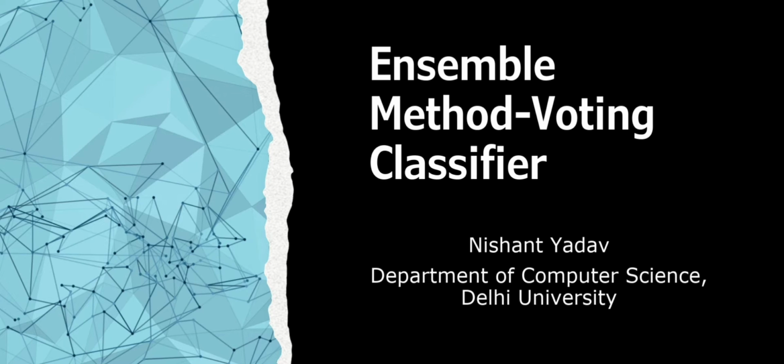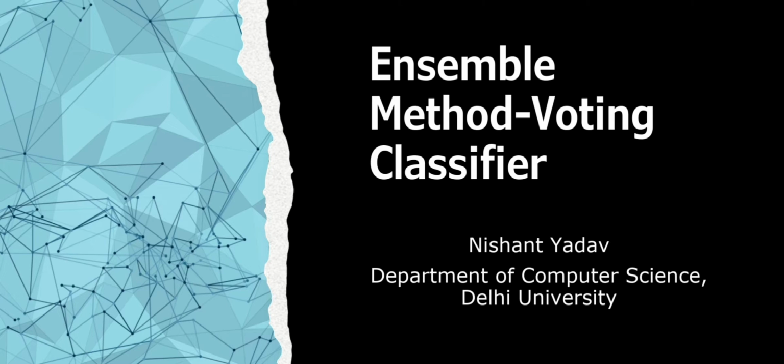Today we are going to talk about the ensemble methods voting classifier. As in real life situations, we want to have an opinion from some other person so that we can improve our judgment and performance regarding a situation. The same thing that we do with ourselves, we can do with our prediction models to get better results out of them.